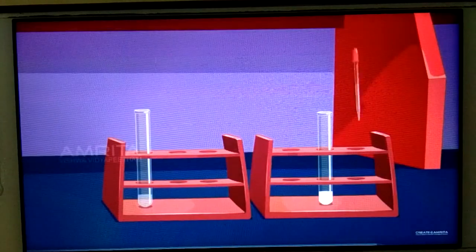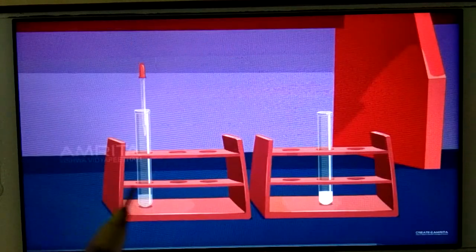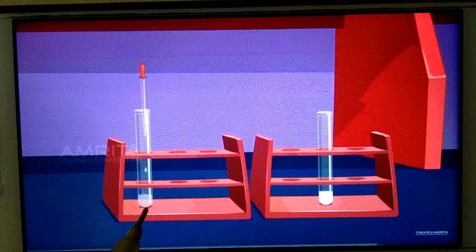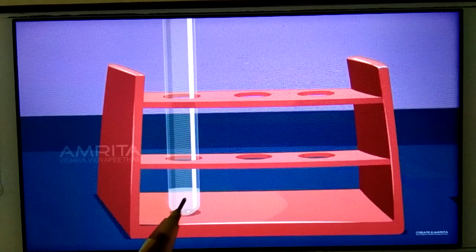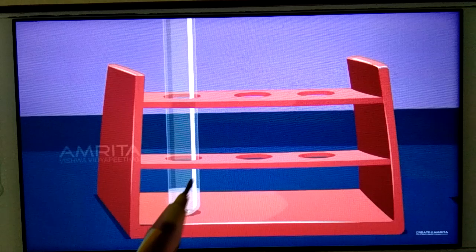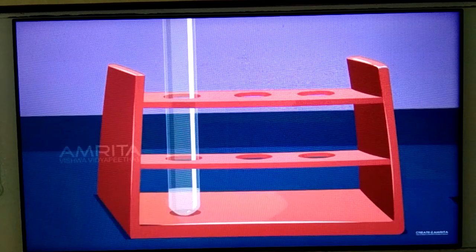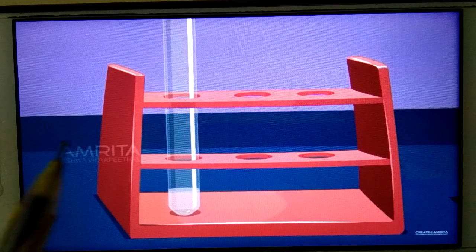Now you see, students, there will be no color change, no precipitation. You can see here the solution is clear, there is no precipitation. This indicates that now this water does not have any impurities. It is just like pure distilled water. So this is how dialysis does the purification.